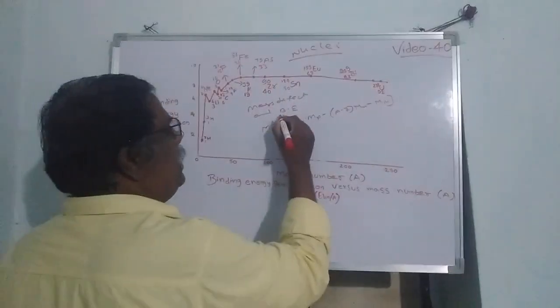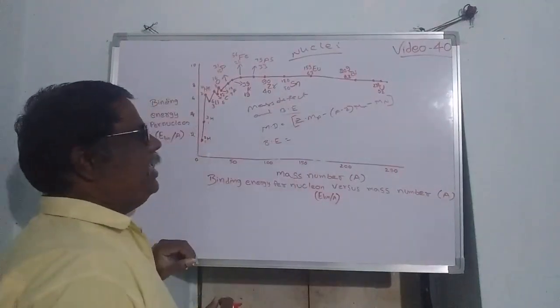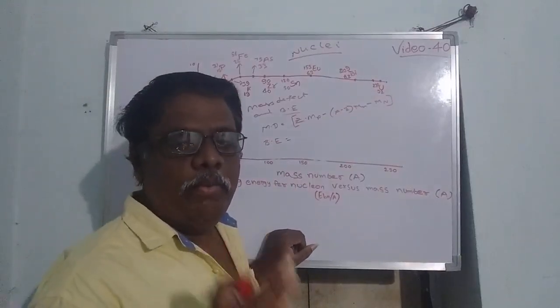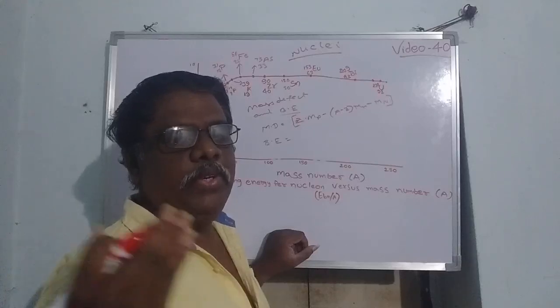Next, BE, that is binding energy. How can we define binding energy? Binding energy is nothing but the energy required to break the nucleus into its constituent nucleons.